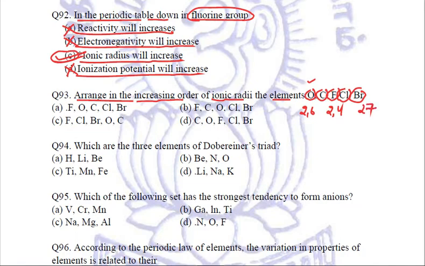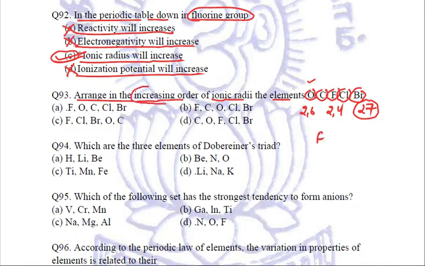These three belong to the same period, the second period. And we know that in a period, going from left to right, the atomic size will decrease. So as per it, fluorine comes last, so it will have the least atomic size.